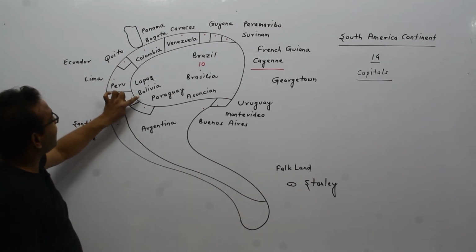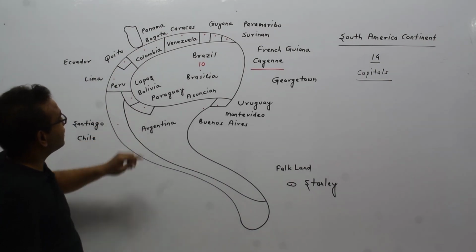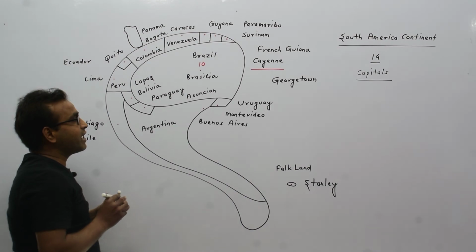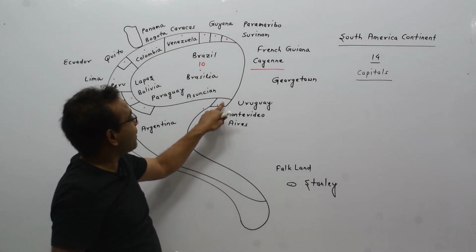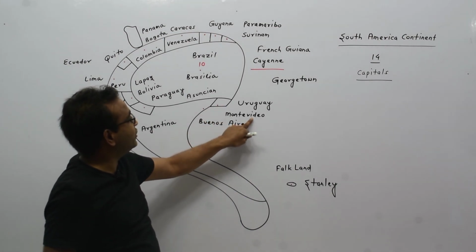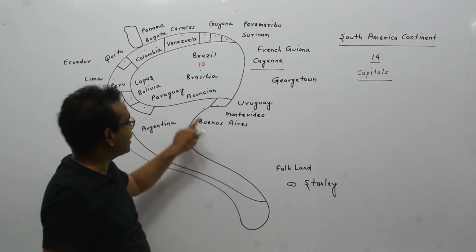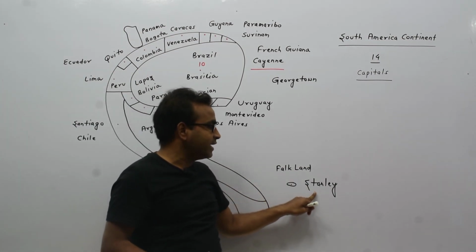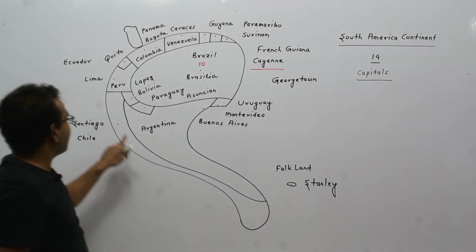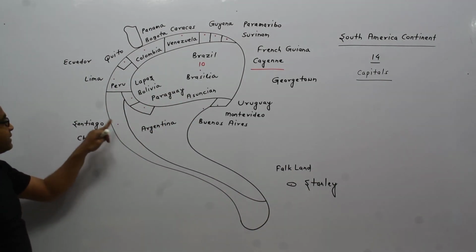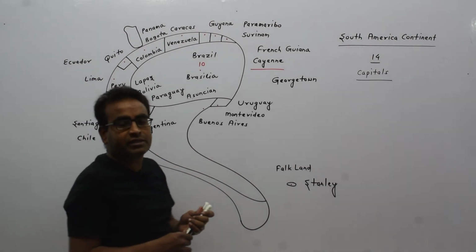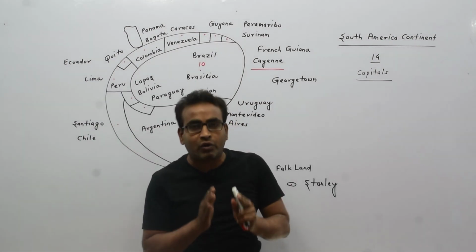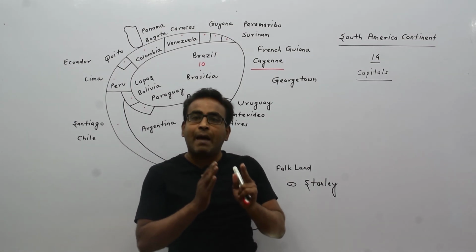This is Bolivia, capital is La Paz. This is Paraguay. The capital of Paraguay is Asuncion. This is Uruguay, capital of Uruguay is Montevideo. This is Argentina, capital of Argentina is Buenos Aires. Capital of Falkland is Stanley, and capital of Chile is Santiago. Here we have discussed all 14 countries of the South America continent with capitals.